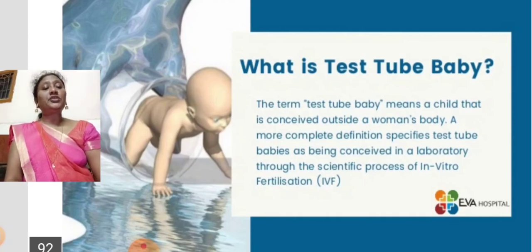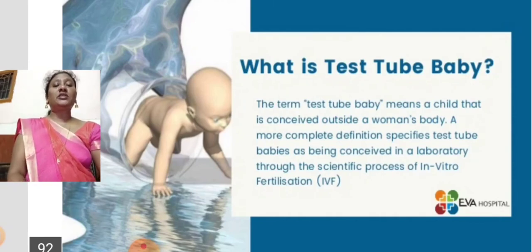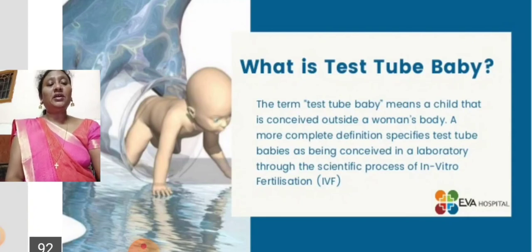The term test tube baby means a child that is conceived outside the woman's body. It is not in the mother's womb, but conceived outside the woman's body. A more complete definition specifies test tube babies as being conceived in a laboratory through a scientific process.